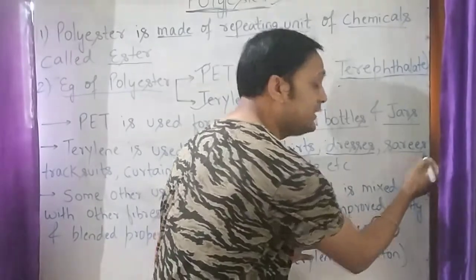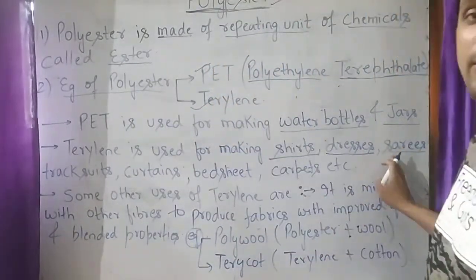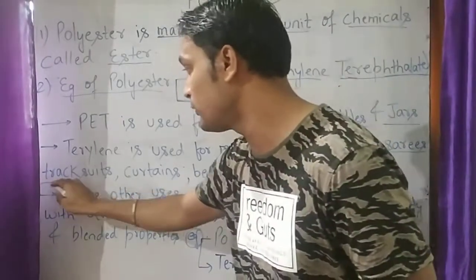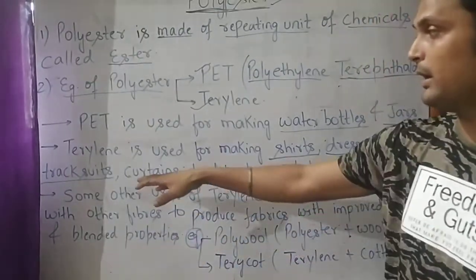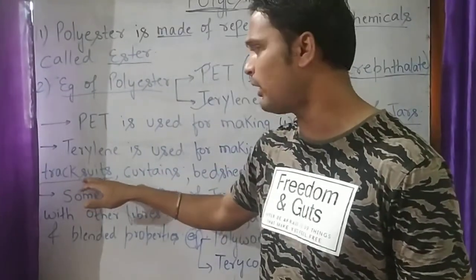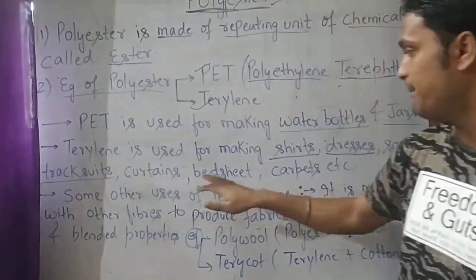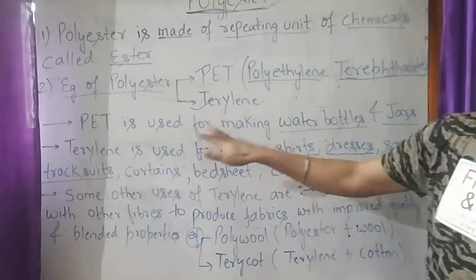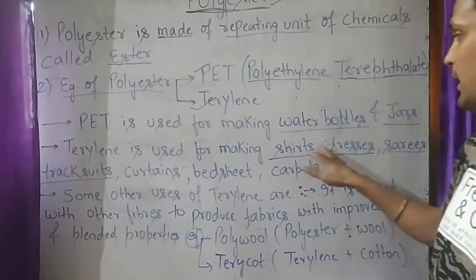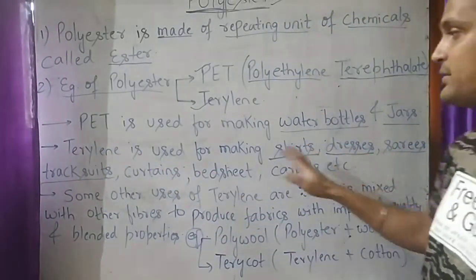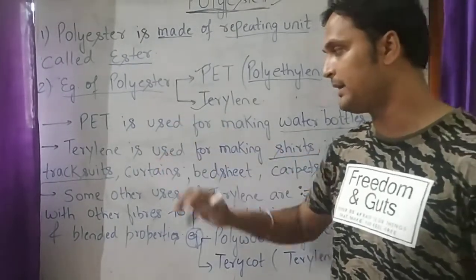Saris, the kind of saris which our mothers wear at home, are also made up of terylene. Tracksuits, the uniform which we wear while playing any kind of tournament or games, are also made up of terylene. Curtains, bed sheets, carpets are also examples of terylene. These are the uses of PET and terylene.